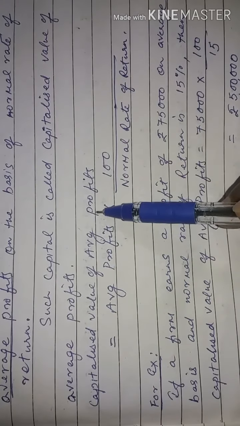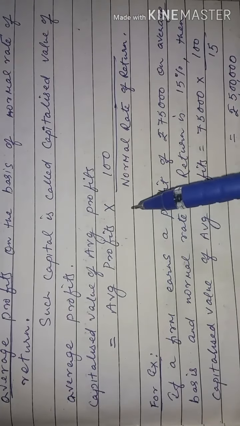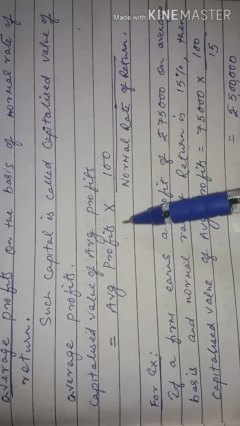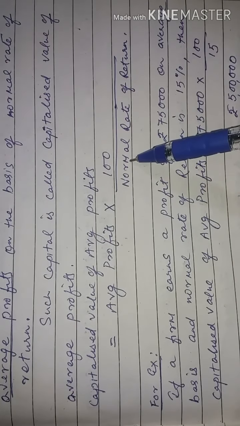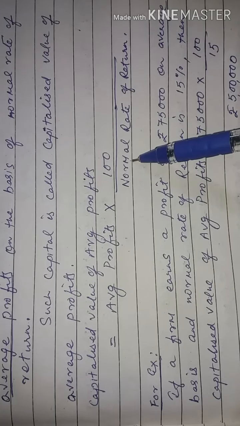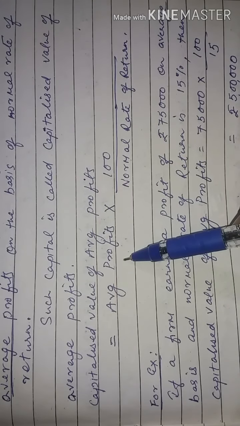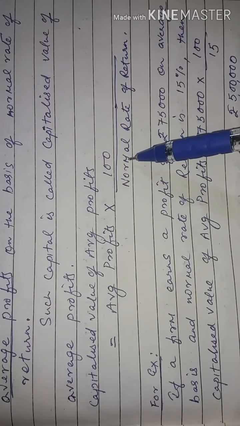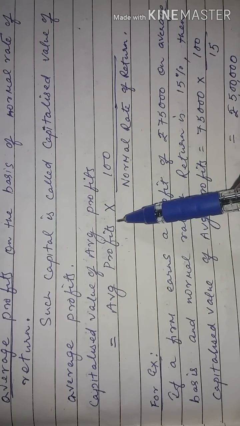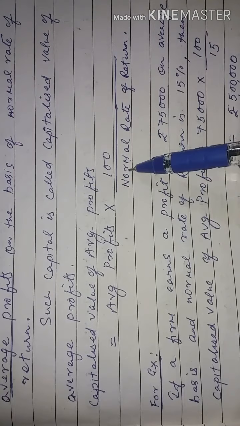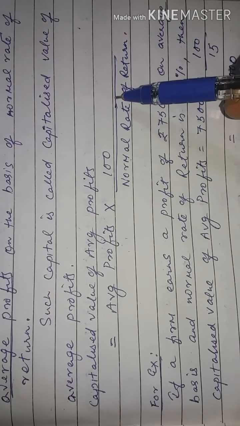Capitalized value of average profit is equal to average profit into 100 divided by normal rate of return. So if the average profit is 50,000, it is 50,000 into 100 by 10. 100 by 10 is 10, and 50,000 into 10 is 5 lakh.